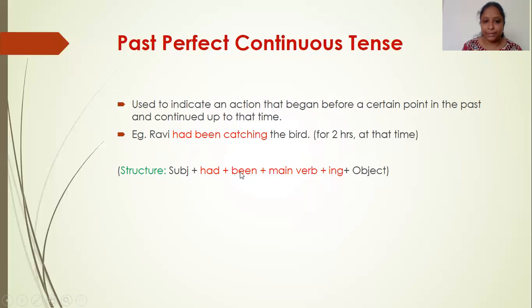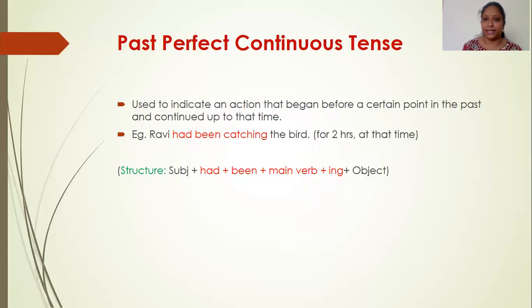So had plus been plus main verb plus ing form. Had been. If it is present perfect, Ravi has been catching the bird. If it is past perfect, Ravi had been catching the bird, right? So this is about past perfect continuous tense.